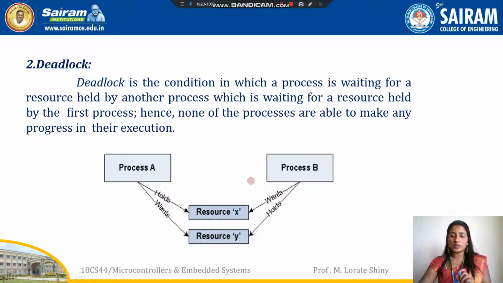So both the processes are holding their resource and waiting for the other resource to complete the execution. This situation is called deadlock, because none of the processes is going to get the remaining resource, because that is locked by the other process. This situation is called deadlock. Now the deadlock should be handled by the operating system.